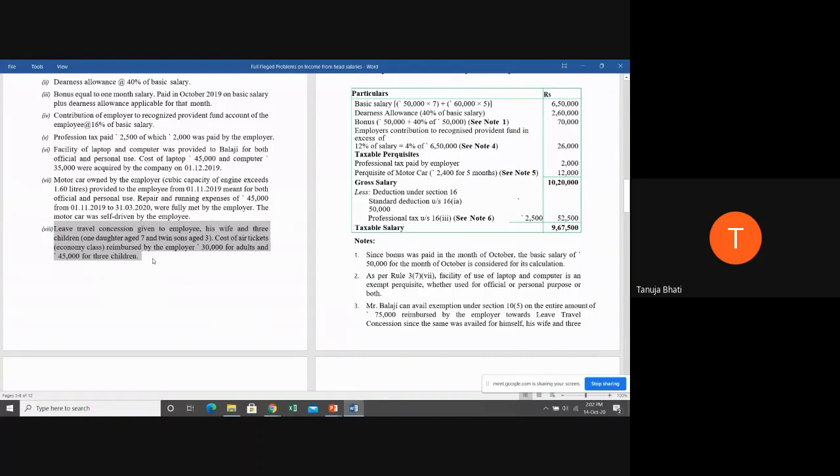Is it clear? If it's business class, then how much do we have to take? Then for business class, 30 plus 45 will be taxable, because he's opting for the luxury route, right? Now, if anything of luxury type is given, it is again a benefit to the employee, right? So you have to take it as completely taxable.